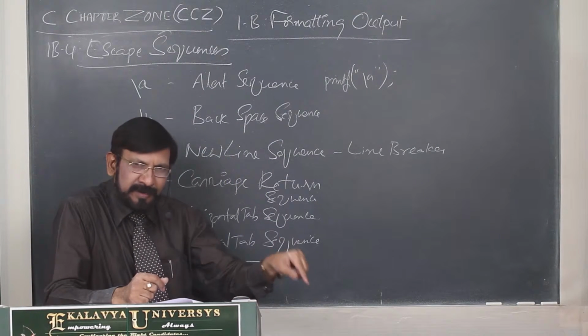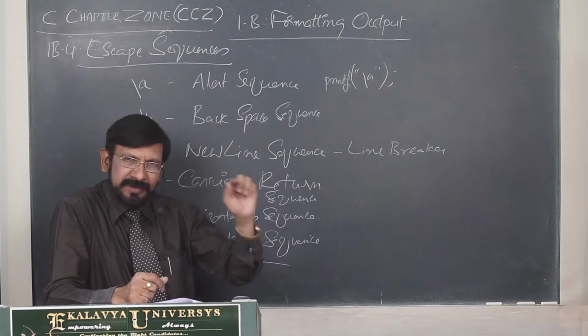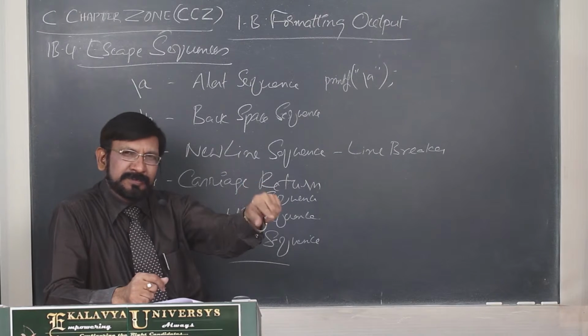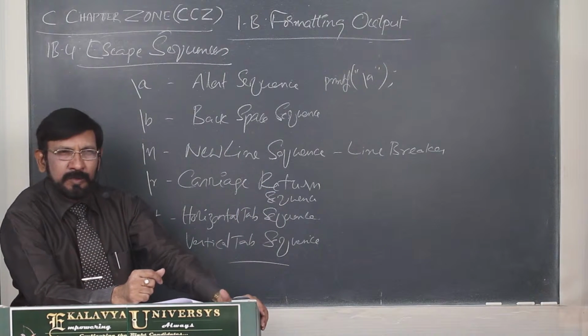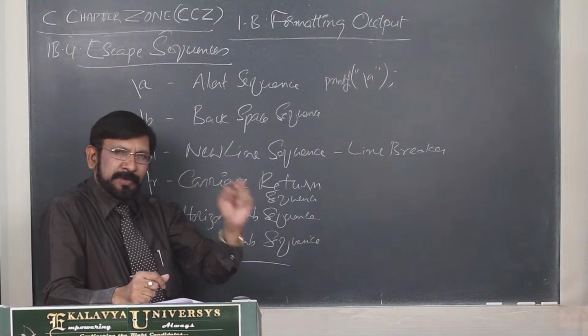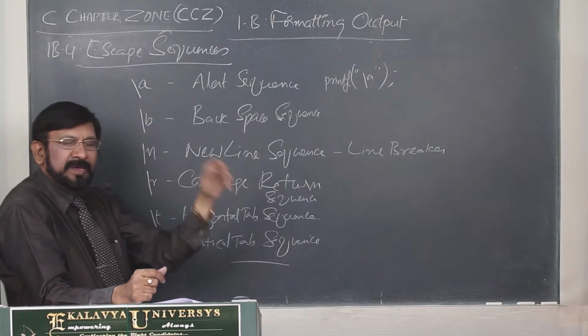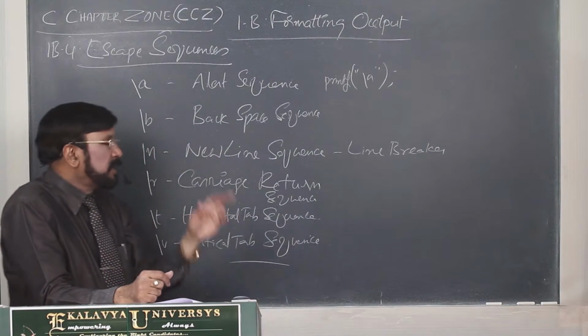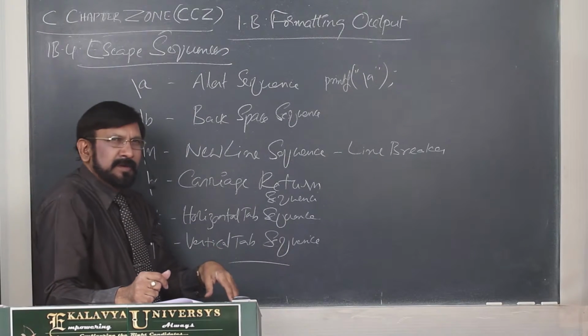You cannot focus on both keyboard and screen. So, with the beep sound, it is a convenience, an assertion that you pressed the key properly. Such situations you may face, where you may require to generate a beep sound in your program. Then you can use this alert sequence. This is called alert.